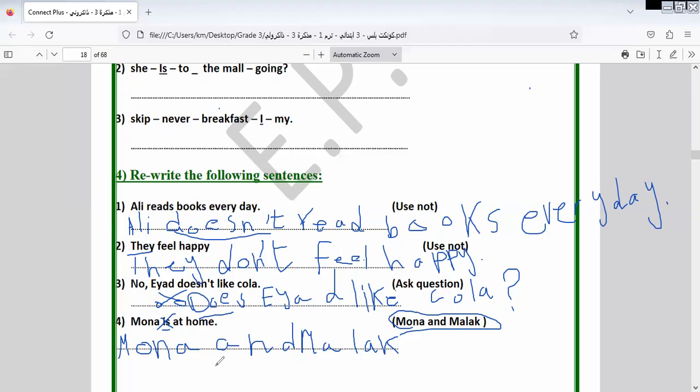You concentrate when you answer. The names must be written in a capital letter. Don't forget the question mark if you have a question form. When you have a question sentence, you must put a question mark at the end of the sentence. All these notes must be taken care of when you answer. Okay, Mona and Malak, here it will be are at home. Are at home because they are plural.